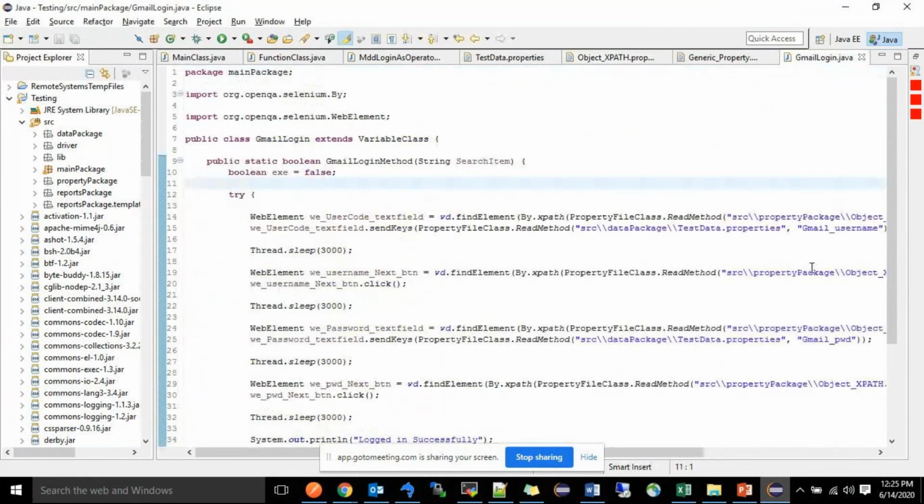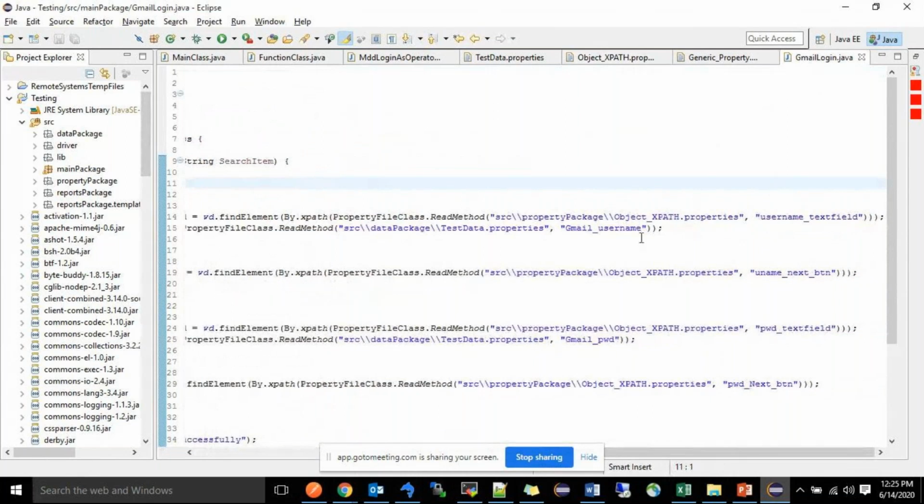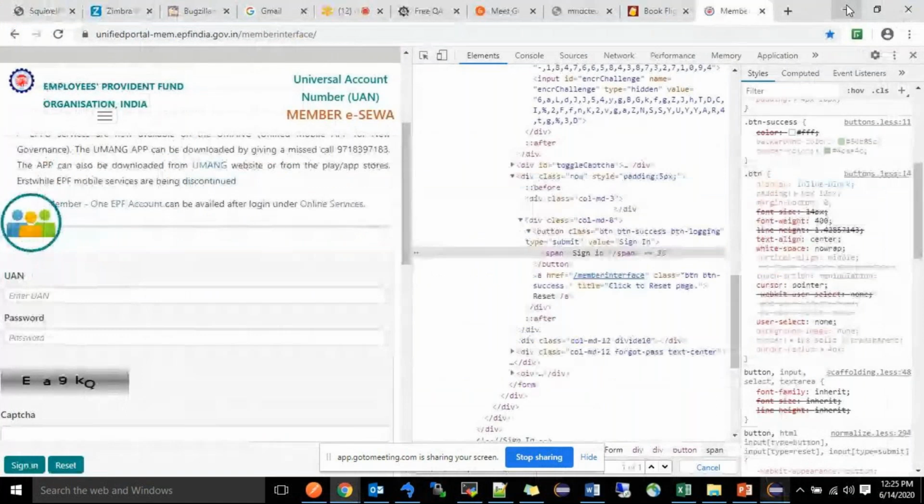So that one only you can pass here. It will go to the property file and pick that value. That is how to write the XPaths. That's all, guys.